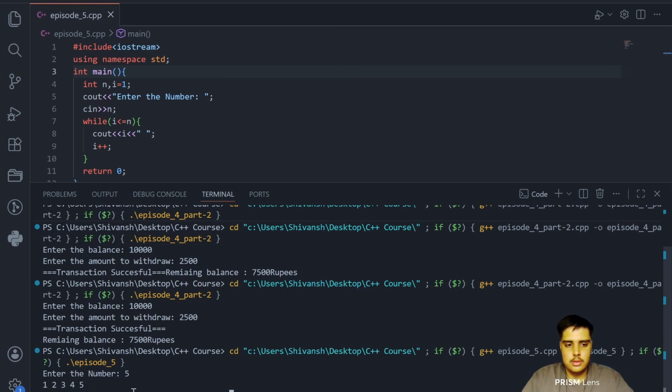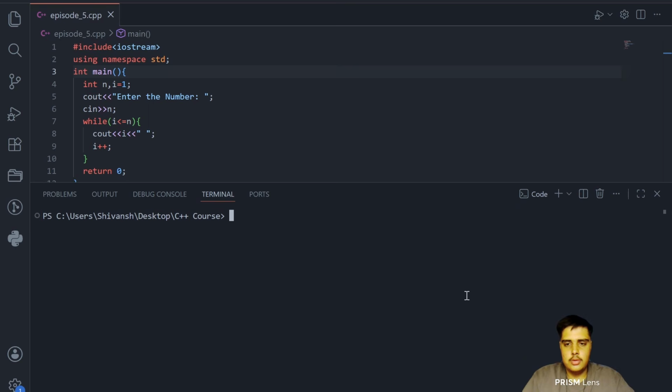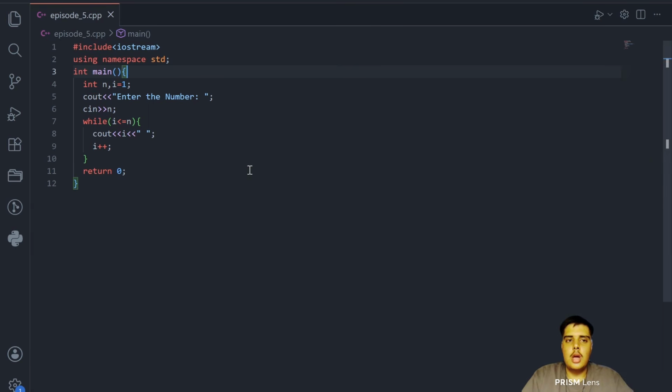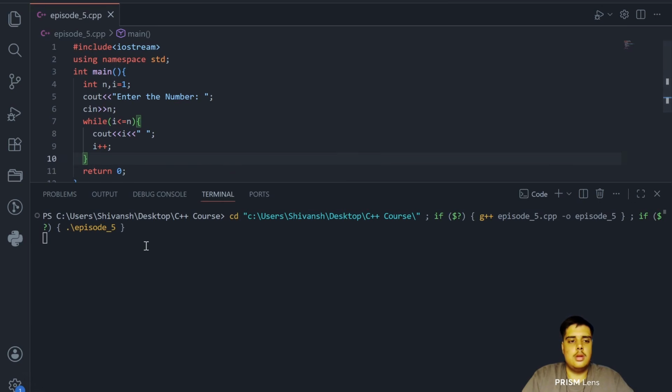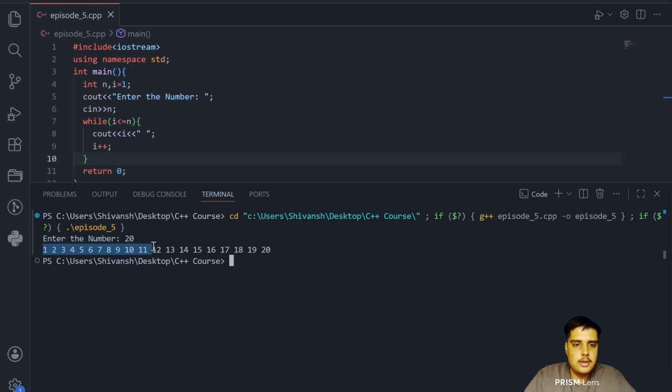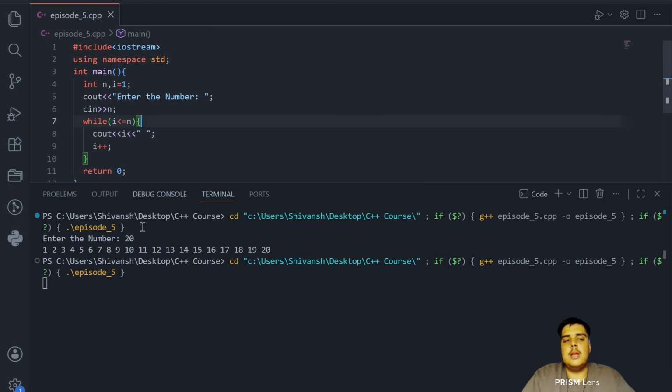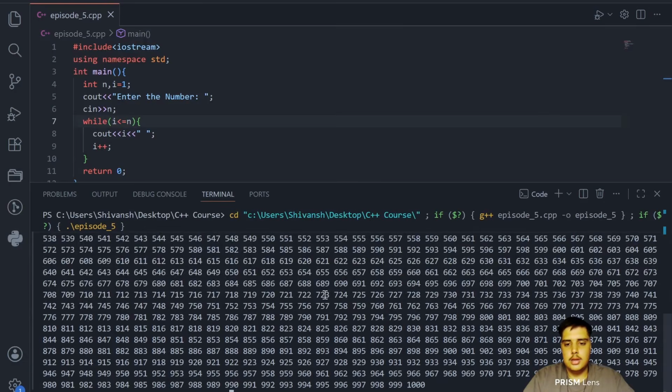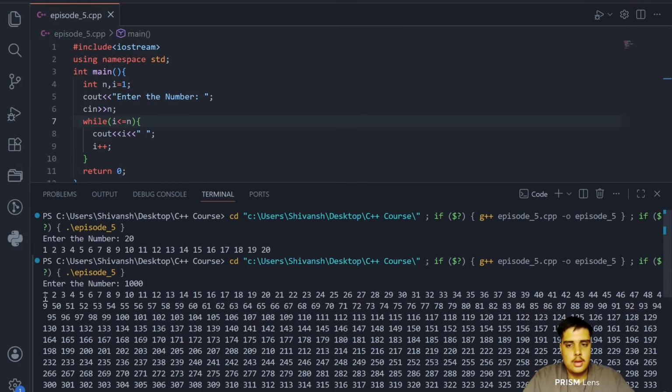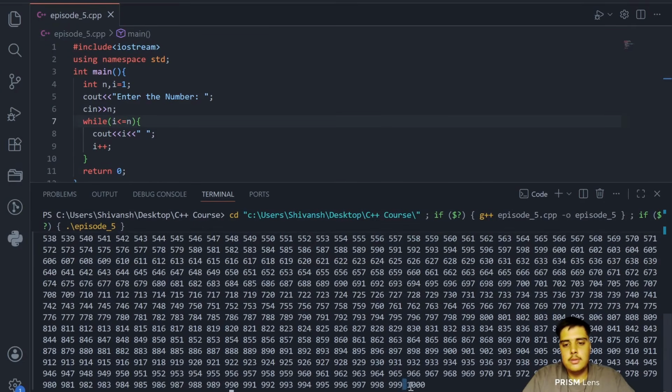wait, let me clear it and show it. So now when I run this code, I will enter the number 20. It will simply print 1 to 20. Numbers 1, 2, 3, 4, 5 up to 20 are given. Same way, if I give any number, let's say 1000. See, it started from 1 and went all the way to 1000.